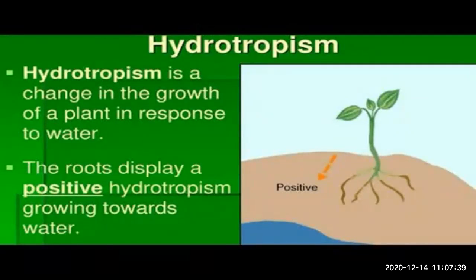Okay, the roots display a positive hydrotropism, going towards water. Of course, you see that the roots spread deep in the soil in search of water. So they are showing a positive hydrotropism so as to reach the water. Okay, so this is about hydrotropism.